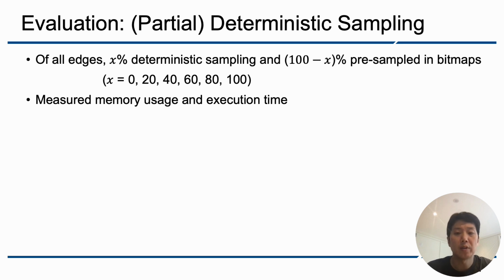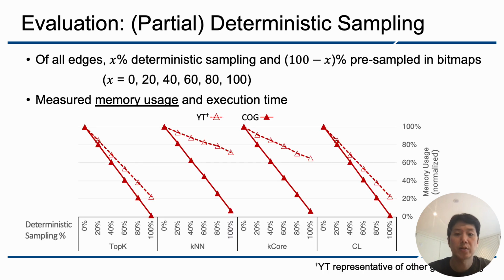For that, we deployed the technique to a subset of the edges, with the remaining edges stored in a bitmap using more memory. We measure the memory usage and execution time of the algorithms. This shows the memory usage of the algorithms. When we deploy the technique to more edges, the memory usage is reduced. For the YouTube network YT with KNN and KCO algorithms, the reduction is relatively small because their vertex attribute size is very large.